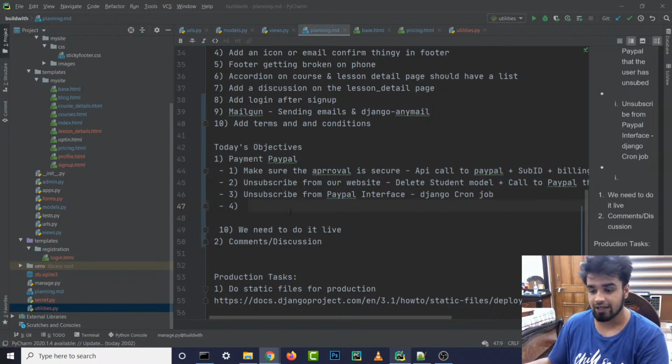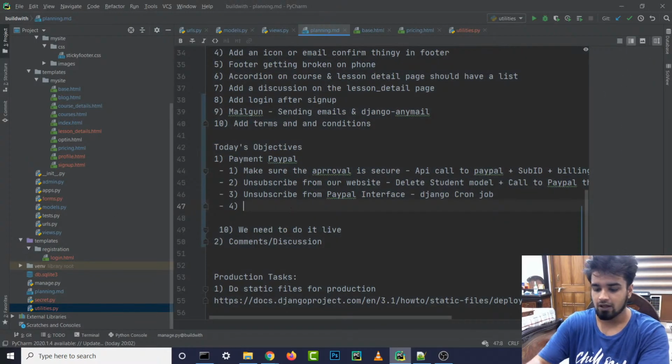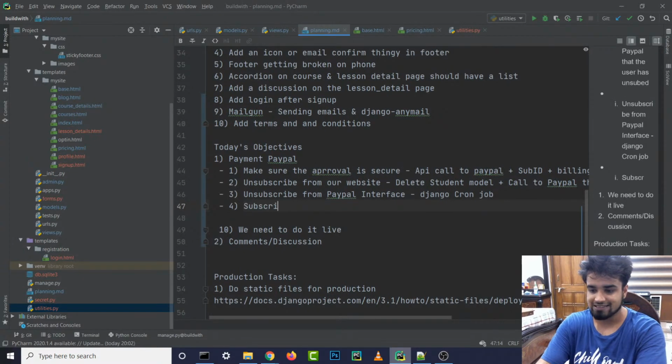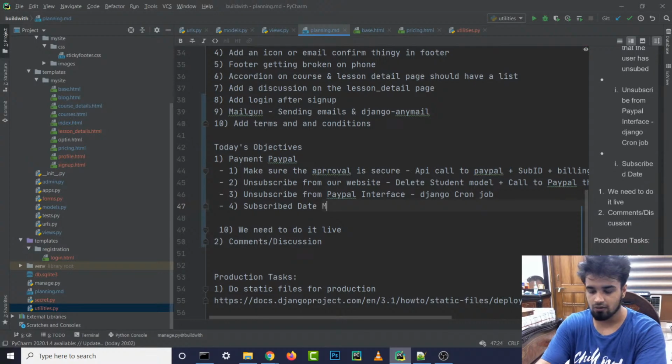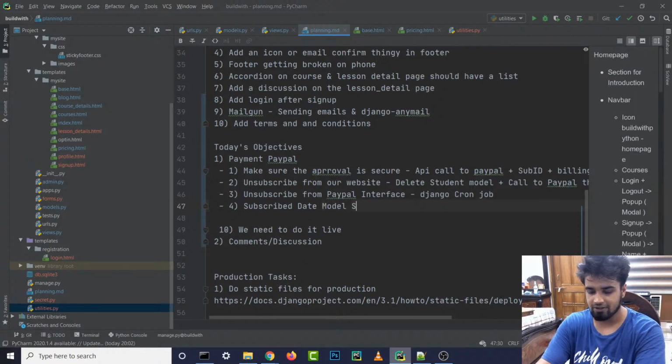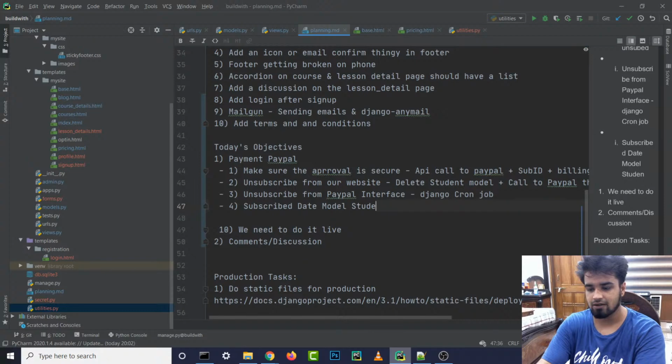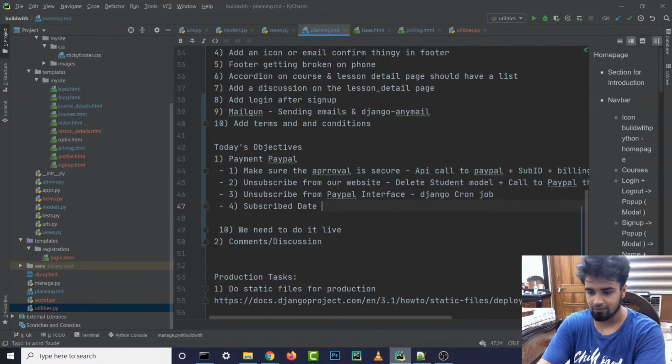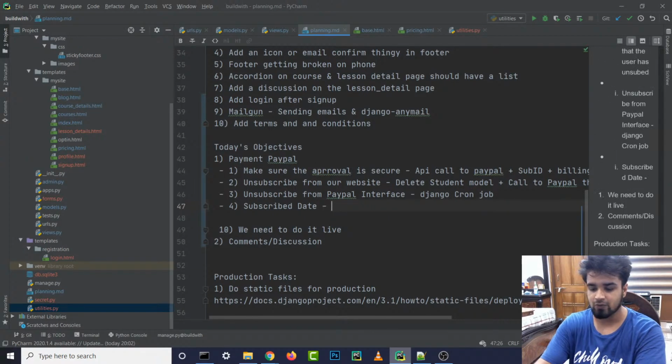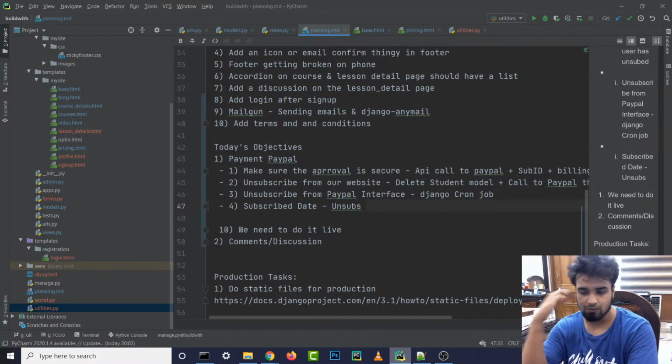So yeah, we need to have a subscribe date for when he has subscribed, right? And what we are going to do is we need to add this to a model, or maybe the student one. We'll add it somewhere, subscribe date. And then what we need to do is whenever he unsubs, we are gonna see the next, because we don't want to remove his